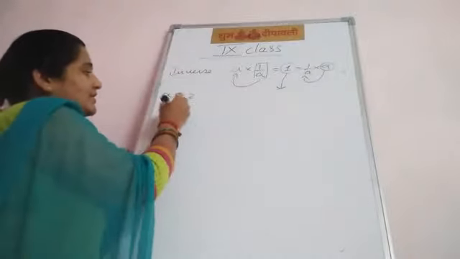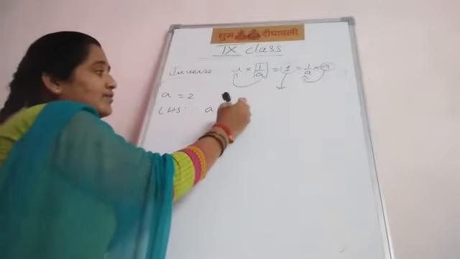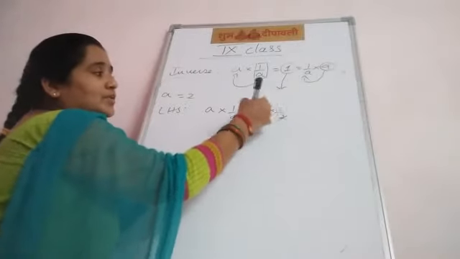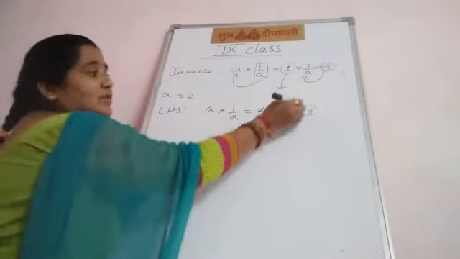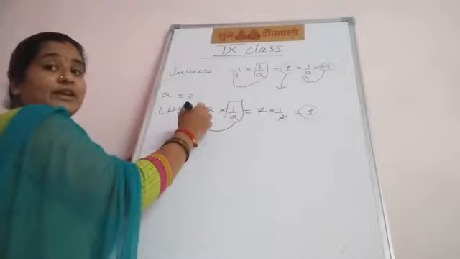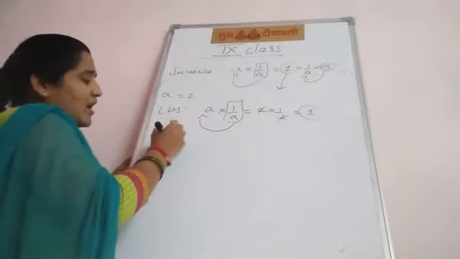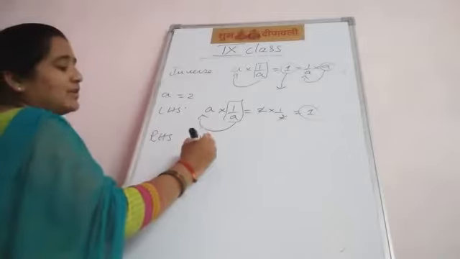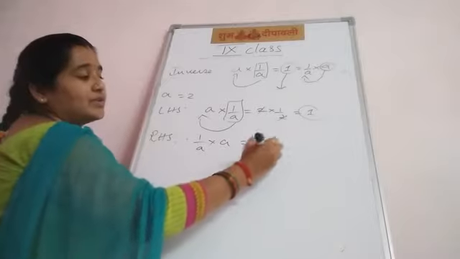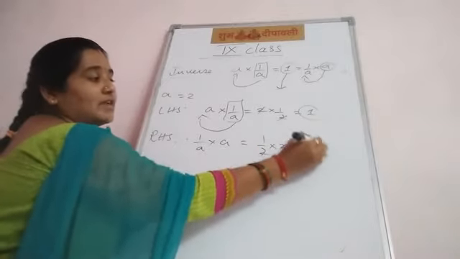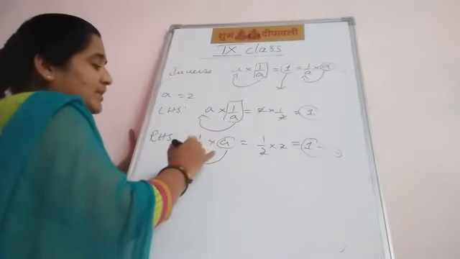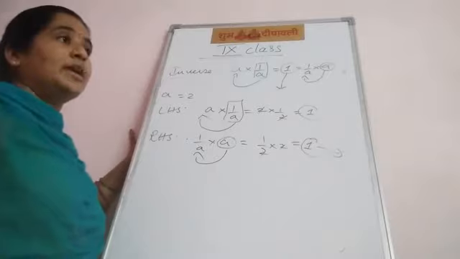LHS: A into 1 upon A. Substitute the value of A: 2 into 1 upon 2. The 2 gets cancelled, we got 1. This is called the multiplicative identity, and this 1 upon A is the multiplicative inverse of A. Then RHS: 1 upon A into A. Substitute A: 1 by 2 into 2, the 2 gets cancelled, equal to 1. This is the multiplicative identity, and this A is the multiplicative inverse of 1 upon A.